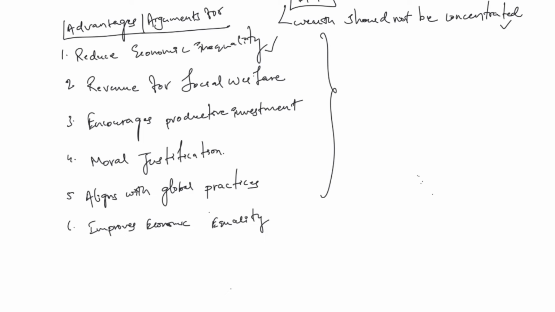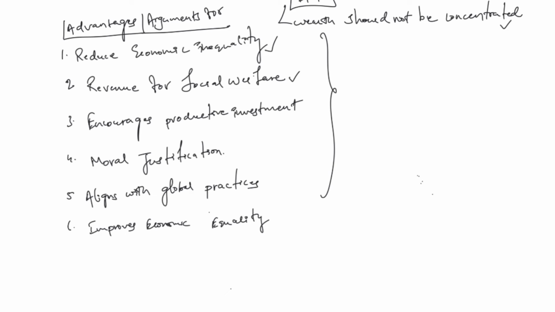Another argument can be that by taxing the super rich people, it boosts revenue for the government, which can be used for social welfare. That can be health, education. Funds collected from the wealth tax can be used for health, education and infrastructure development, so that it benefits the broader population. That is what it is saying.